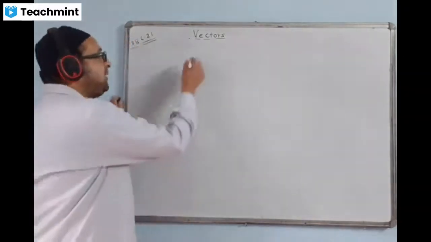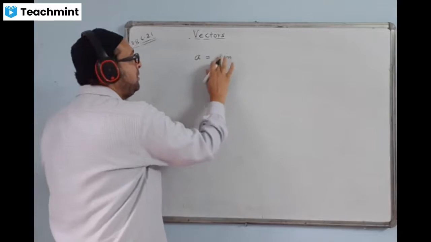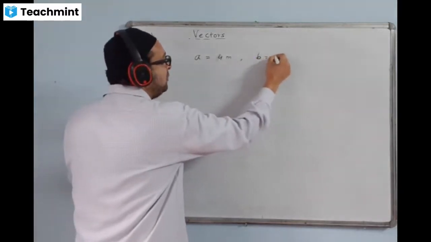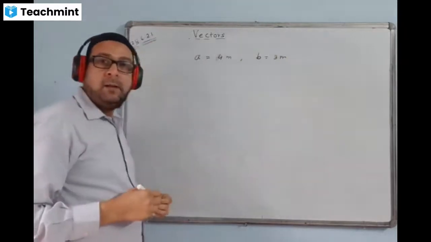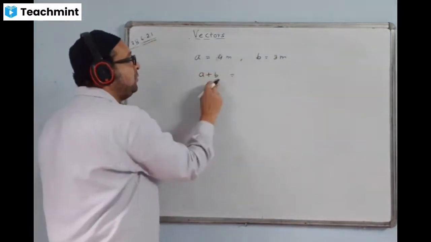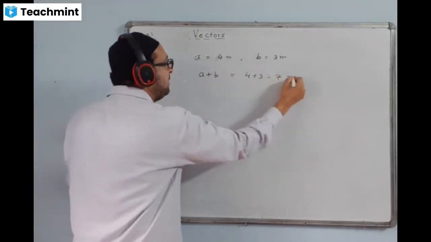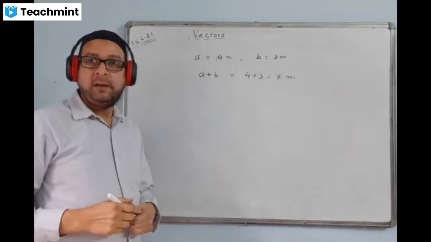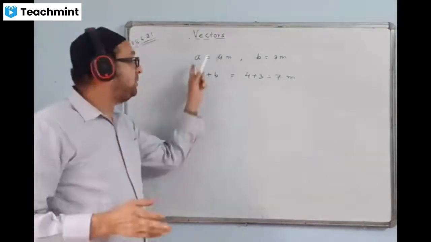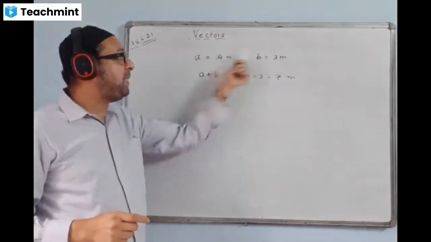Suppose scalar A is having 4 meters, and B is having the value 3 meters. What is the value of A plus B? If they are scalars, A plus B will be direct addition. We can directly add 4 plus 3 and write the answer 7 meters. Simple addition will take place. But vector addition is not simple. You have to see the direction between these two vectors. Direction matters a lot, or the angle between the two of them will matter a lot.